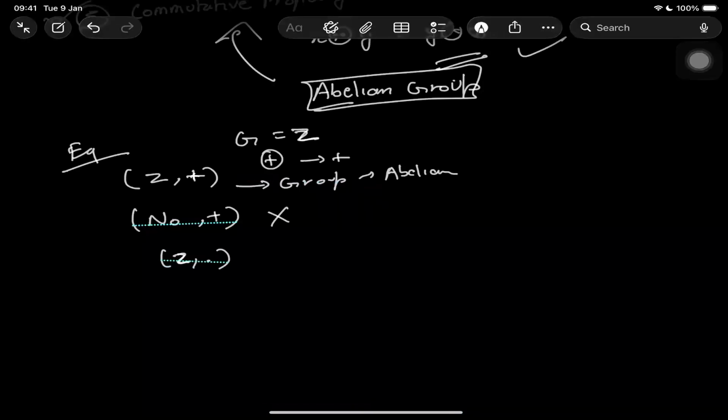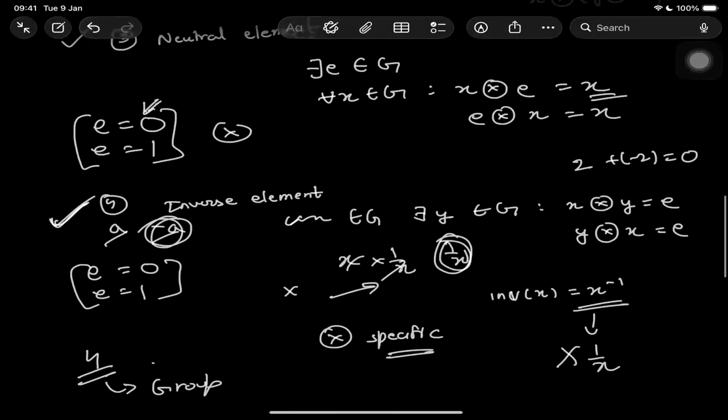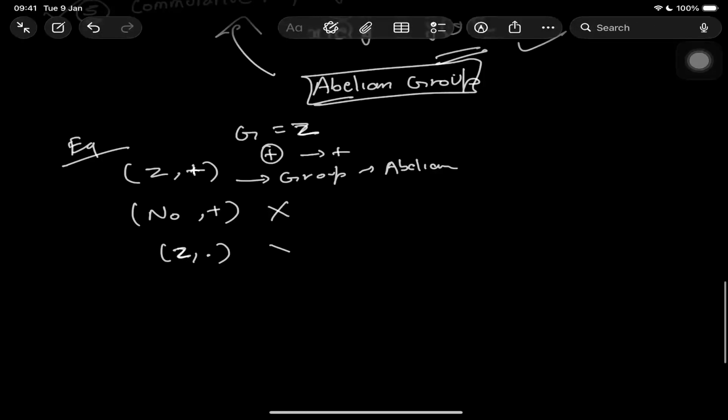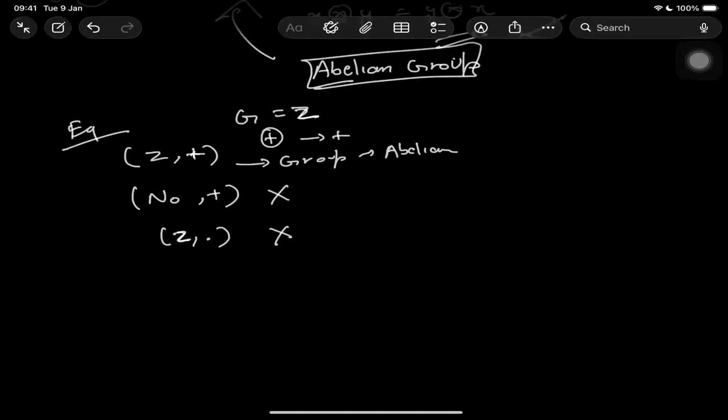Z has integers, but the inverse element for multiplication is 1 by Z, and integers don't have fractions. So the inverse element is not there, hence this is also not a group. There are many more examples that you can see online, or you can solve them in any book. So that's what a group is about.